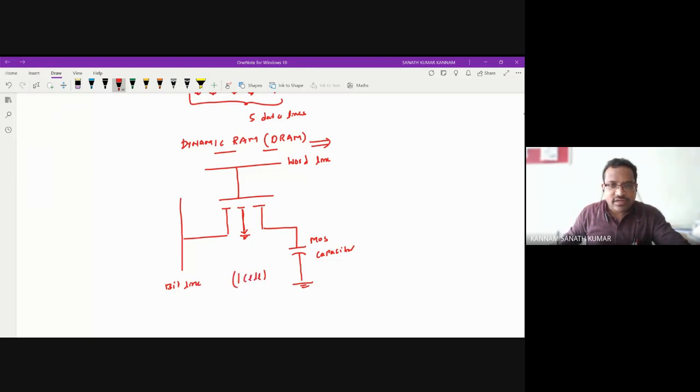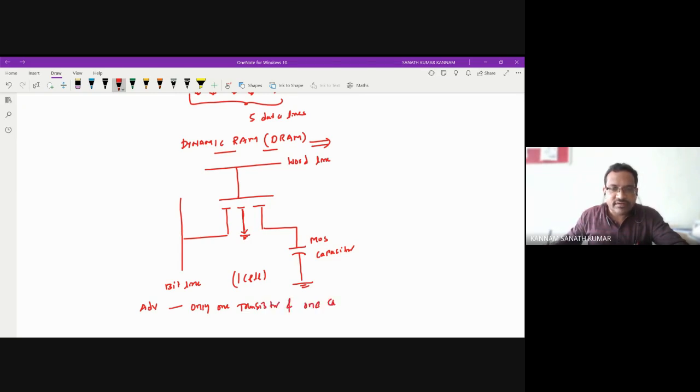Size wise, the SRAM requires a total of 6 transistors, but the dynamic RAM consists of only one transistor. This is one advantage of DRAM: it requires only one transistor and one capacitor.